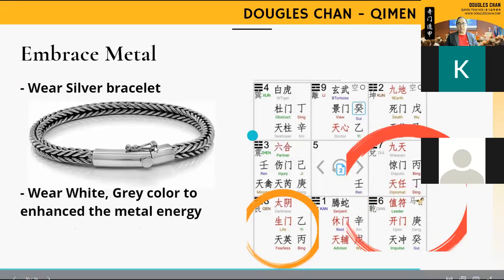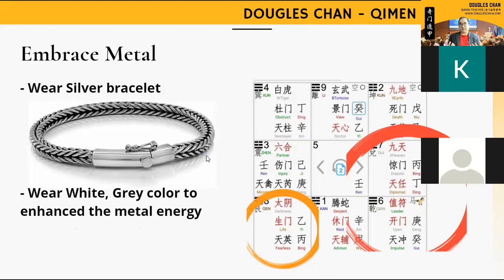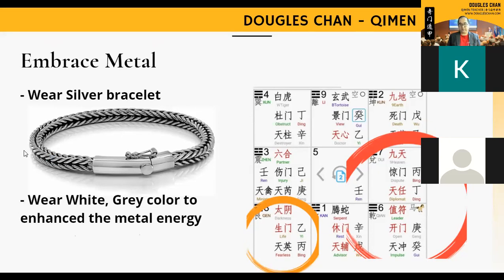So at the same time, we talk about embracing matter. I will suggest this person wear a silver bracelet, real silver, not a fake one. That means a bracelet that is real silver, that means metal. And at the same time, we can also ask this person to wear more white and gray colors to enhance the metal energy. So we are changing his activity and adding surrounding colors and objects to enhance the energy.